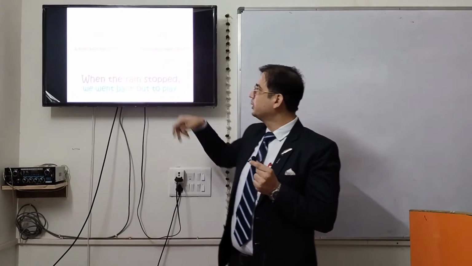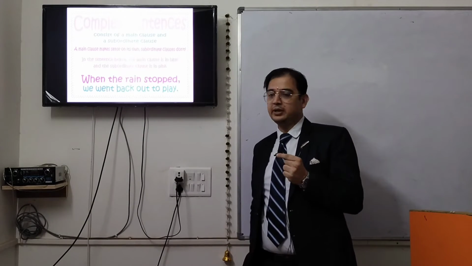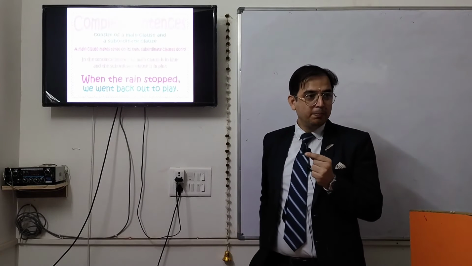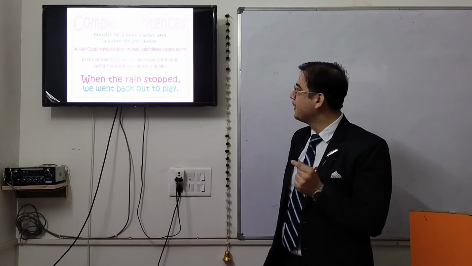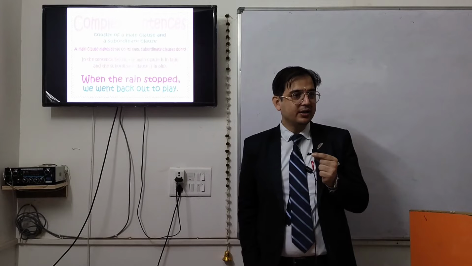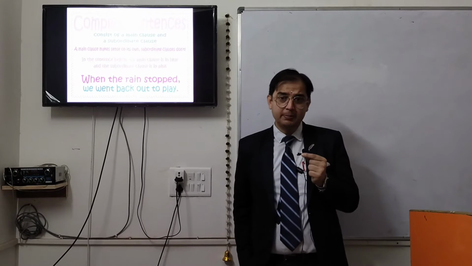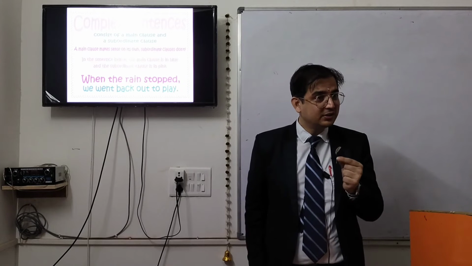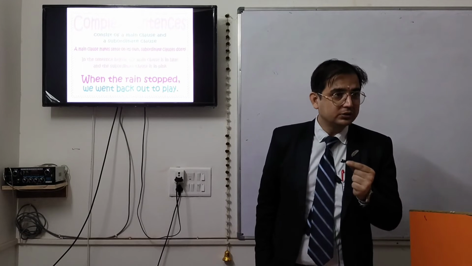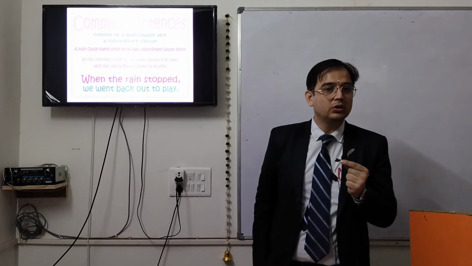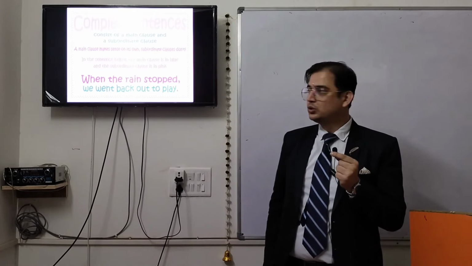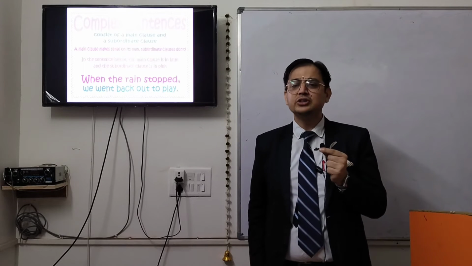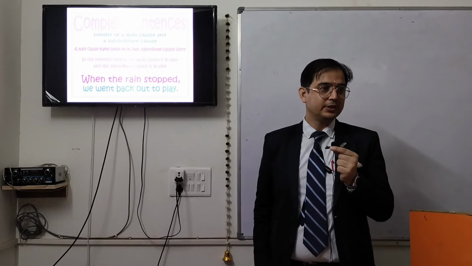In the sentence below, the main clause is in blue and the subordinate clause is in pink. The main one is in blue and the subordinate one is in pink. We went back out to play. That makes complete sense. We went back out to play. And when the rain stopped, then what? It is a dependent clause or subordinate clause. Both mean the same thing. So over here, what is the connector? The connector is when, jab. Right?